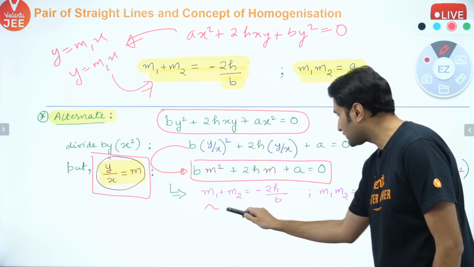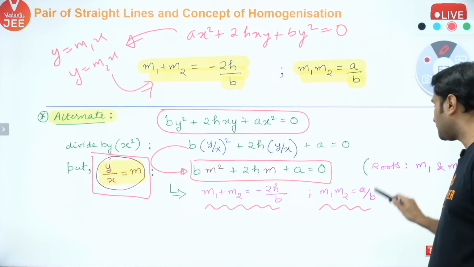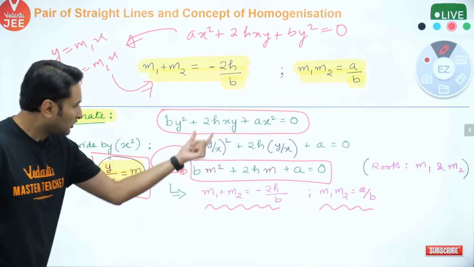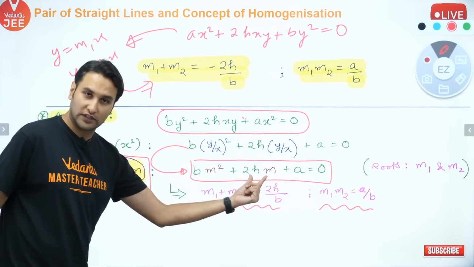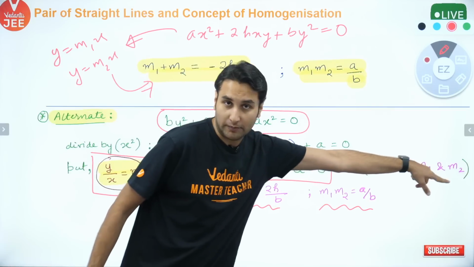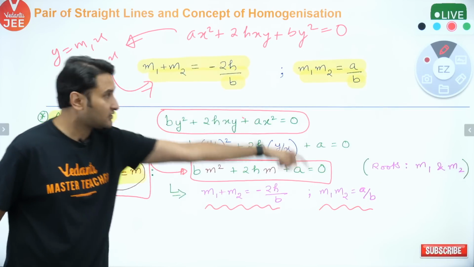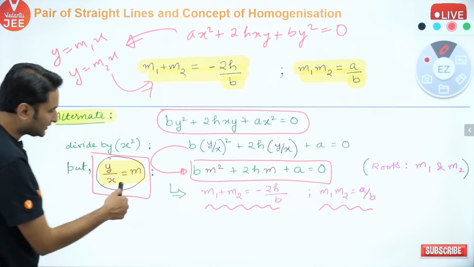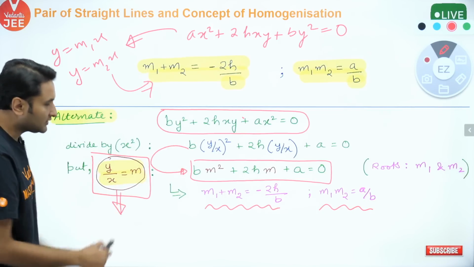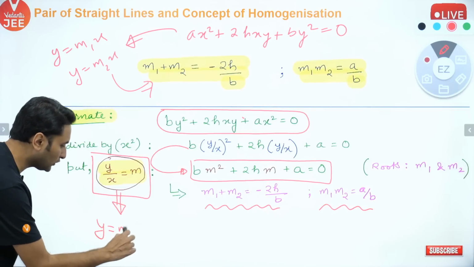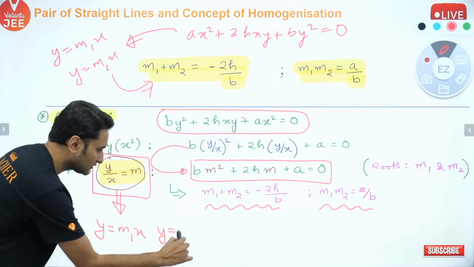You know the results of sum of the roots and you know the results of product of the roots. Very simple. समझ में आया क्या हुआ? So this equation converted into this equation, variable m के roots हैं m1 and m2. These are the results जो आपने पहले derive किए थे. ठीक है? Where y upon x is m. ठीक है? Since m के roots हैं m1 m2, so basically you got two equations, y equal to m1x and y equal to m2x.